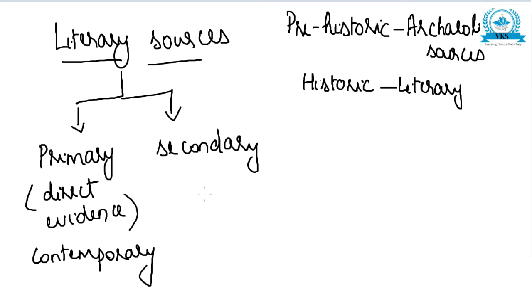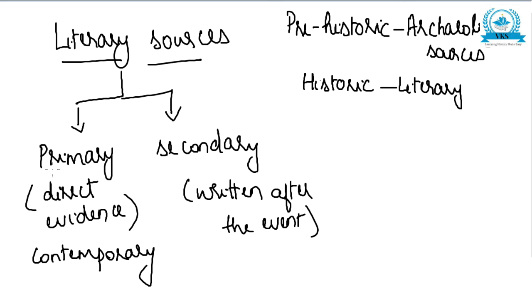Whereas secondary literary sources are those which are written after the event has occurred. So these are the two types: primary, that is direct evidence, contemporary to the event, and secondary is written after the event has occurred. So maybe secondary literary source can depend on primary literary sources. So these are the two main divisions related to literary sources, that is primary and secondary.